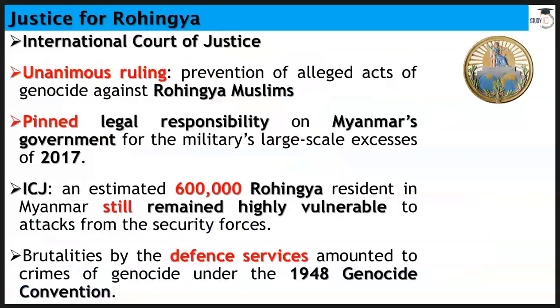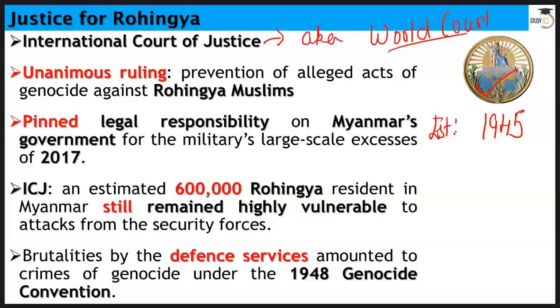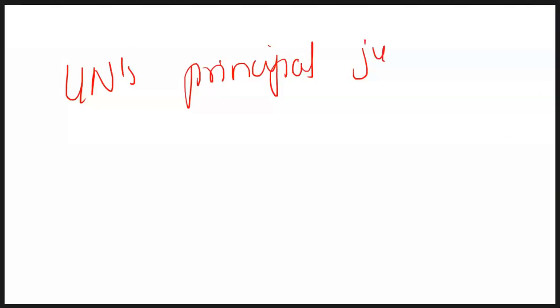So first of all, let's talk about the International Court of Justice. On your screen you can see a logo of the International Court of Justice. It was established back in 1945. The International Court of Justice is also known as the World Court, because it is the United Nations' principal judicial organ.